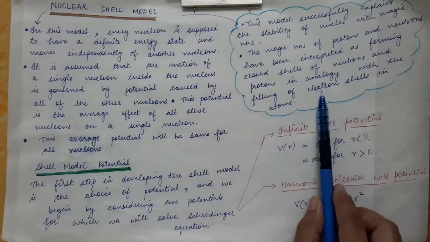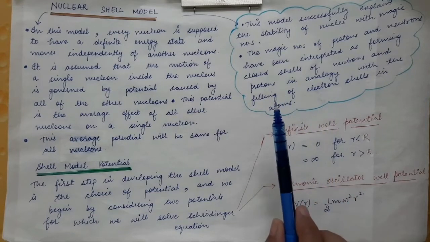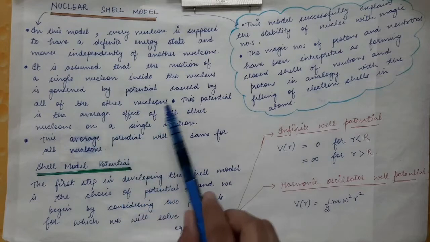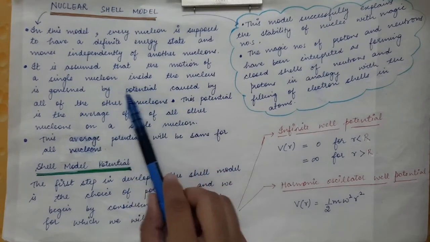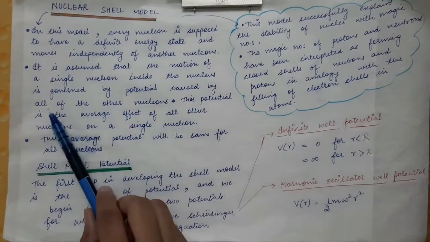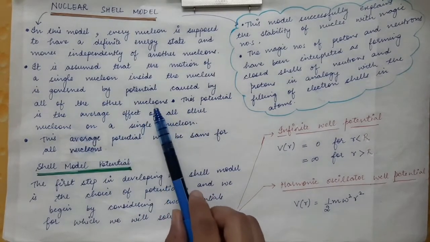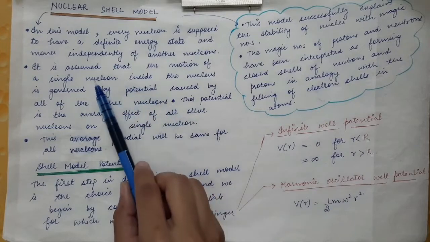In the case of electrons, the potential is caused by the nucleus around which the electron is revolving, whereas inside the nucleus, this potential is caused by all of the other nucleons. All the rest of the nucleons influence a single nucleon.